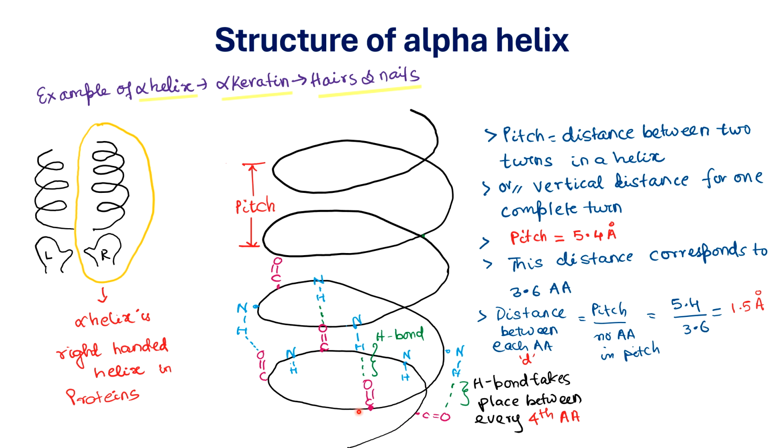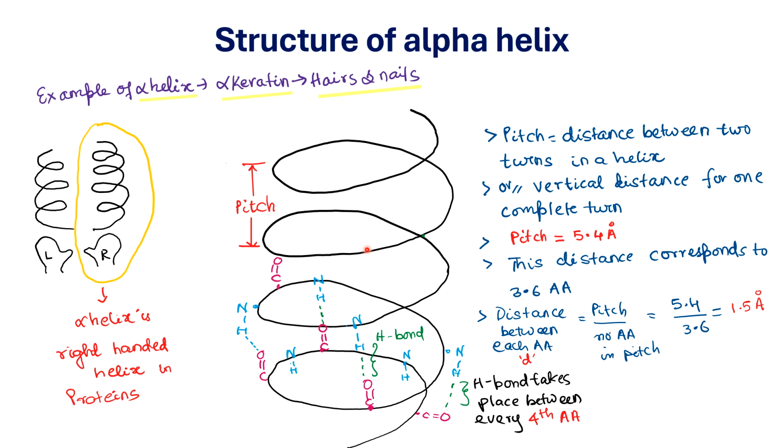So this is how a polypeptide chain twists and forms a spiral structure, and this type of structure is called alpha helix. Now for this you have to remember that proteins always exist in the right-handed alpha helix. Now what is a right-handed alpha helix? Look, this is your left hand, this is your right hand. If you twist the protein towards the right side, it is called a right-handed helix, and if you twist it towards the left, it is called a left-handed helix. So in our case, proteins take up this right-handed alpha helical conformation.